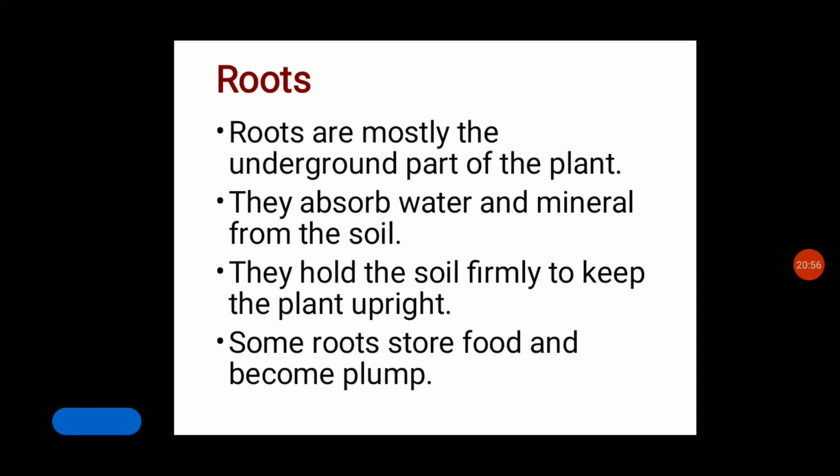Another important part that we can see in plants is what? Roots. Roots are mostly the underground part of the plant and they absorb water and minerals from the soil. They hold the soil firmly to keep the plant upright. And some roots store food and become plump.